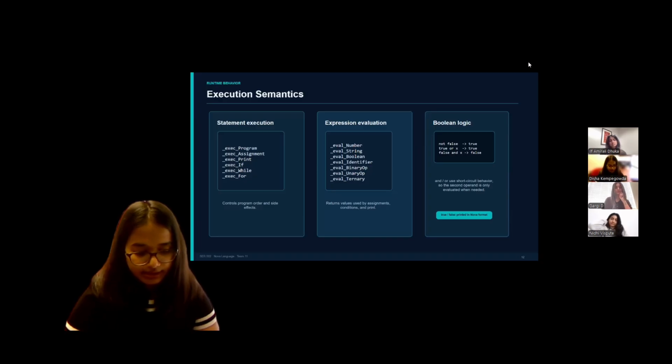One important detail is that and and or use short circuit evaluation, so the second operand is only evaluated when needed. Booleans always print as lowercase true and false, and not Python's capitalized True or False.